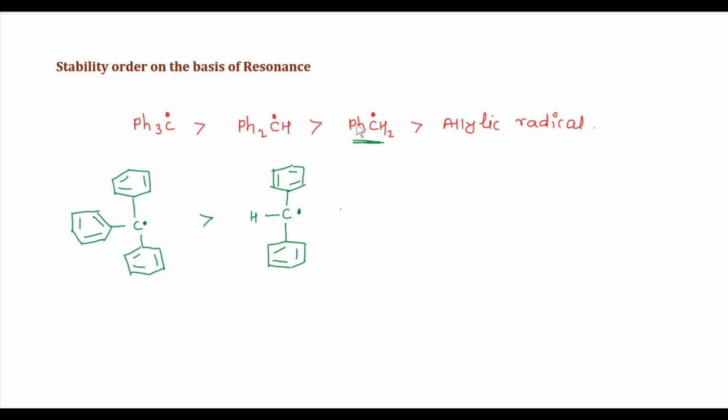Therefore, the stability order is like that: triphenyl methyl radical is more stable than diphenyl methyl radical, diphenyl methyl radical is more stable than phenyl methyl radical, and phenyl methyl radical is more stable than allylic radical. Consider some free radical structures.